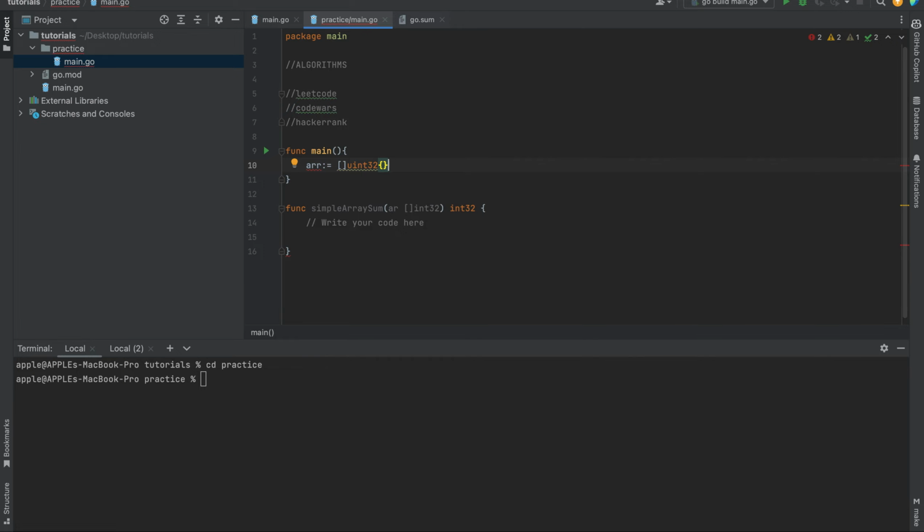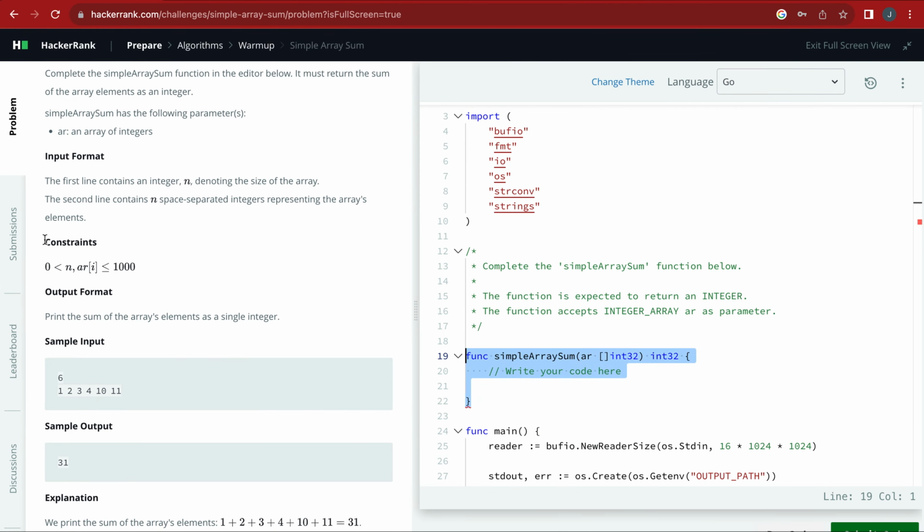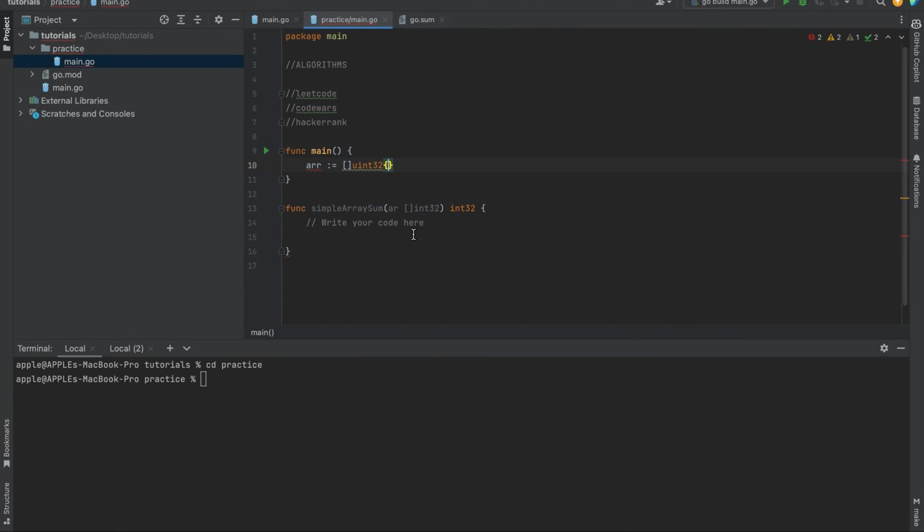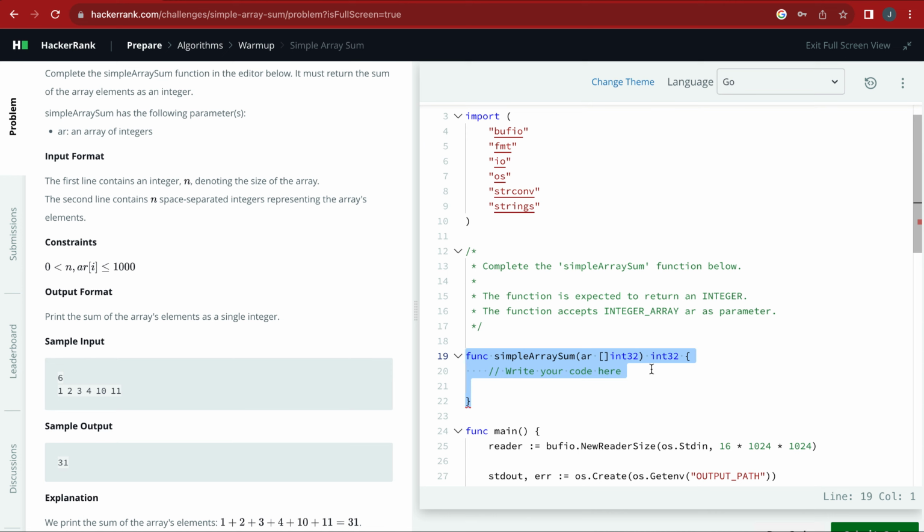You can just have maybe an array of anything. For example, let's just have 1 2 3 4 10 11. Then how do we test this function, although we haven't written anything here yet? We can just return. Let's say you're expecting, you can always have a var answer equals to, is it a uint or int32? Let's see the sample. Yes, int32. Sorry, not uint.